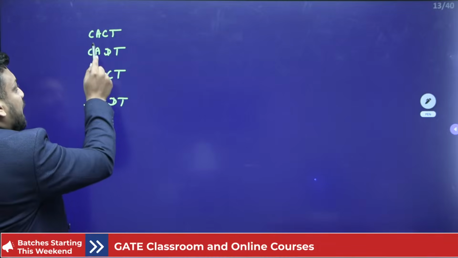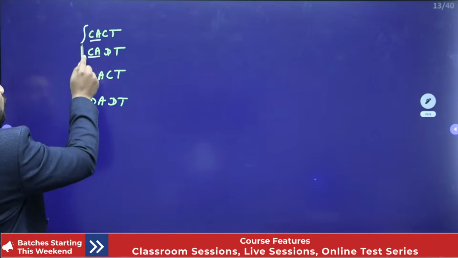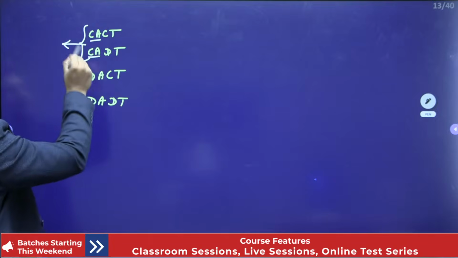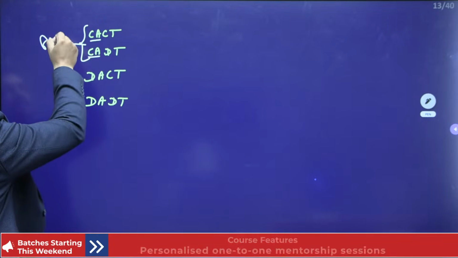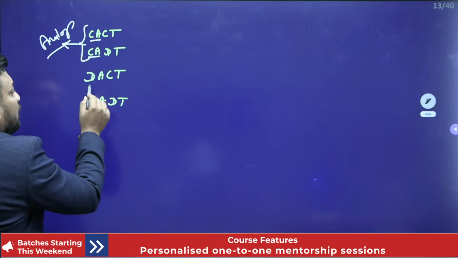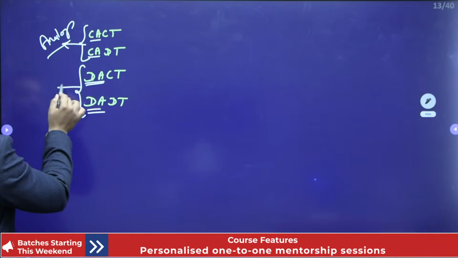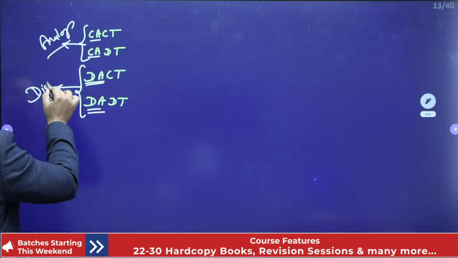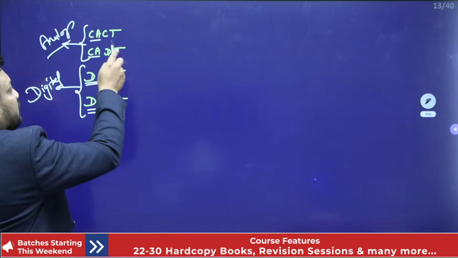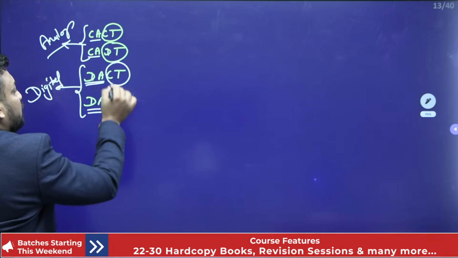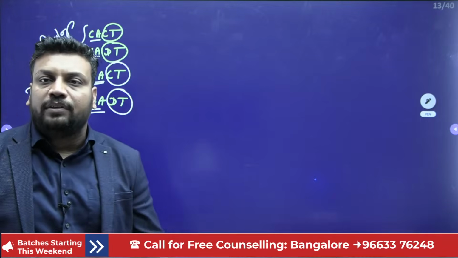Now, as far as the amplitude axis is concerned, as I already told you, CA, because amplitude is in continuous manner, will be represented as an analog type of signal. If the amplitude is in discrete domain, it will be referred to as a digital kind of signal. And in the time domain, it is continuous time or discrete time. Is it clear, guys? So these are the four classifications of signals we have discussed.